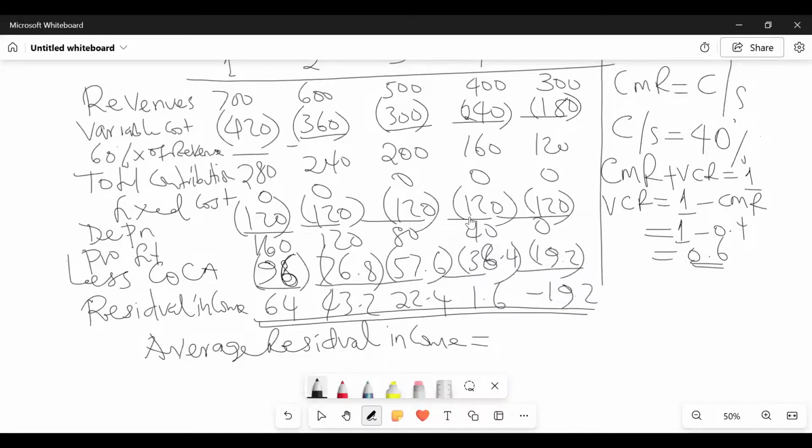64 plus 43.2 plus 22.4 plus 1.6 minus 19.2 equals, and then you divide by what here, somebody? Divide by 5. So average residual income equals 82.